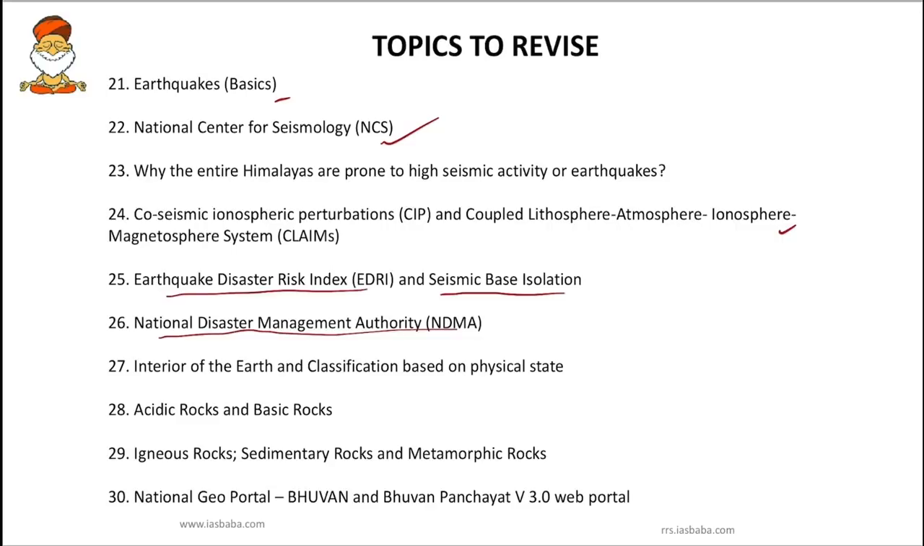classification based on physical state, difference between acidic rocks and basic rocks, igneous rocks, sedimentary rocks and metamorphic rocks. So these are some statics. Simple questions can come from statics. And finally we will try to understand National Geo Portal Bhuvan and recently launched Bhuvan Panchayat 3.0 web portal by ISRO.